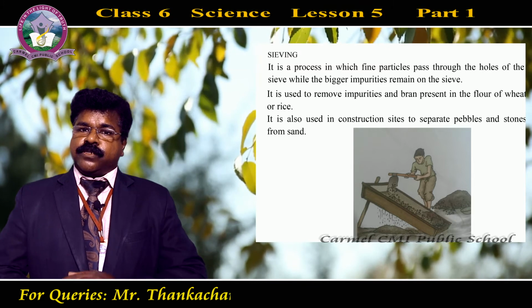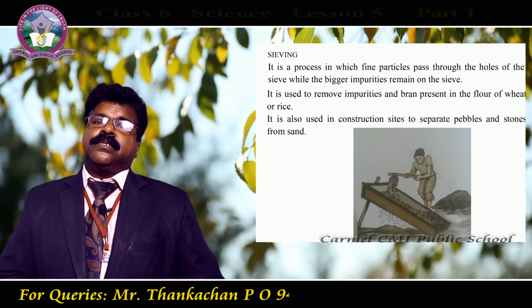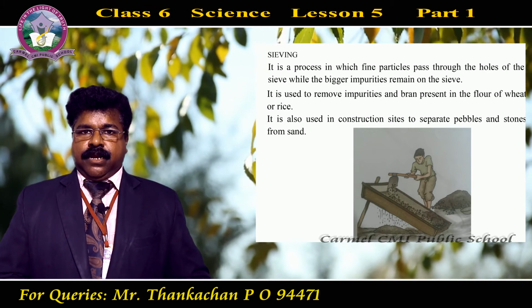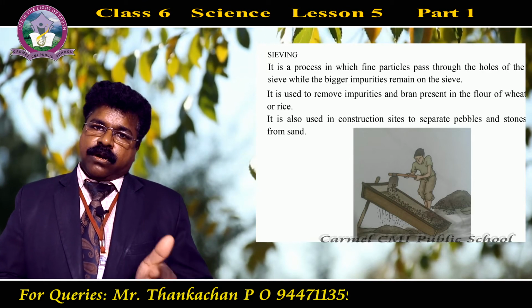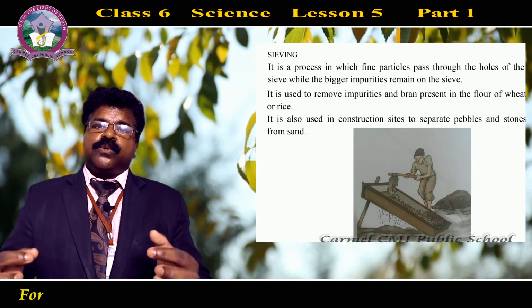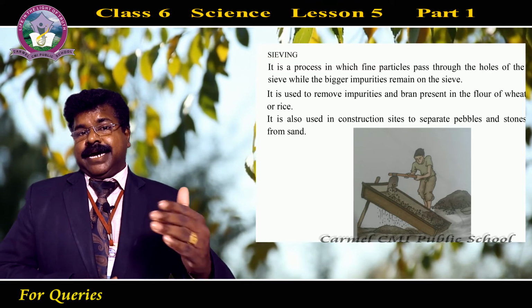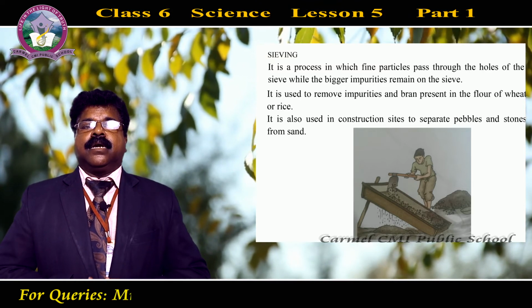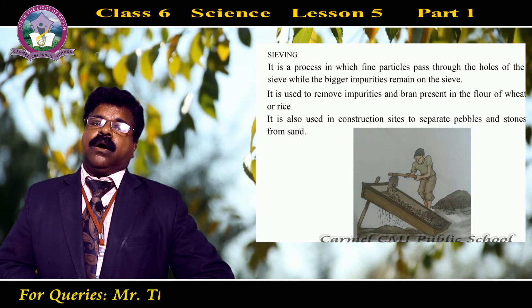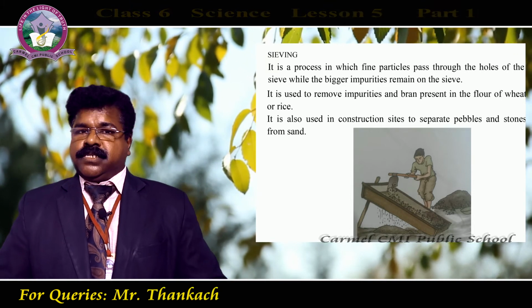In the process of sieving, what is actually happening is that the fine particles of the particular material, maybe wheat flour or rice flour, pass through the fine holes of the sieve, whereas the larger particles, like impurities such as stones or husk, remain on the sieve.